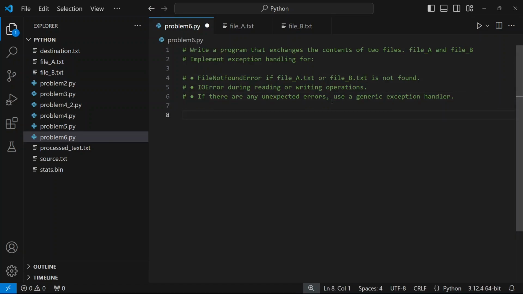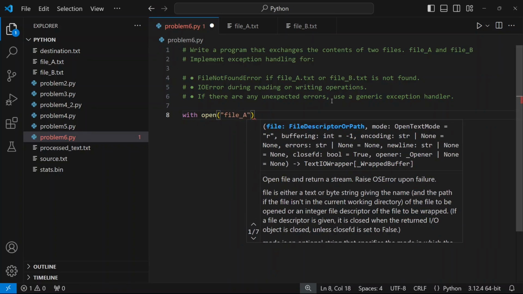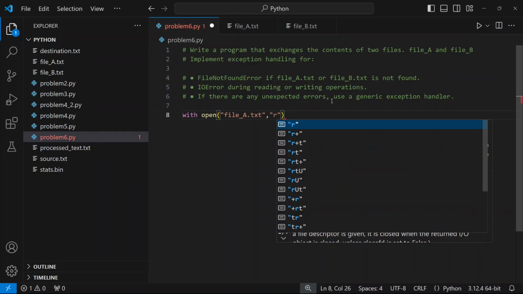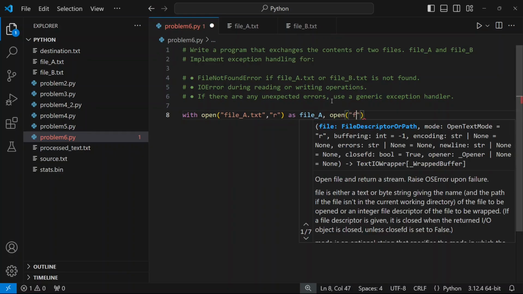Okay. So to begin with, we'll simply create two strings. Okay, this is very simple problem. What we'll do is with open file a.txt, comma r. So we are reading the contents of A as, let's say, file A. And just to show you a fun thing, we can also open multiple files in the same with block. So I can say comma open file